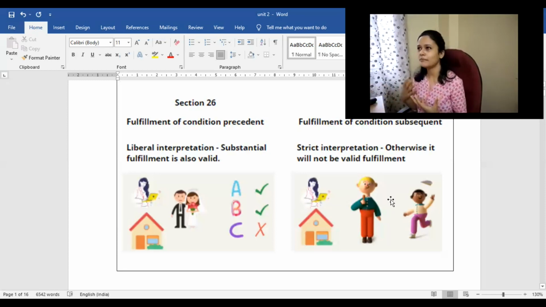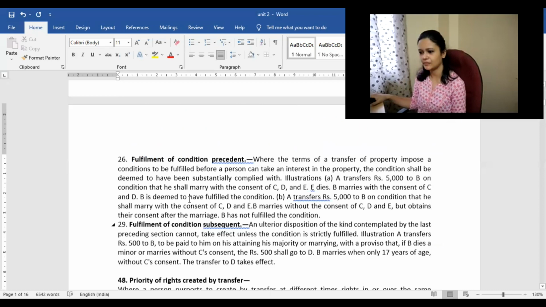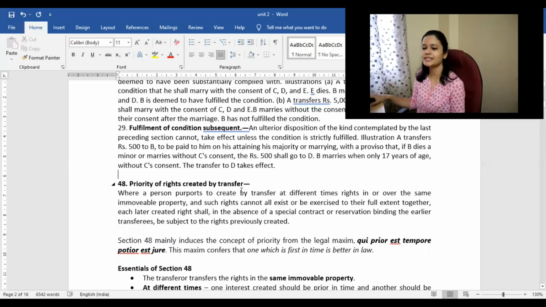So it does not matter if it's a lease agreement on the one side and a sale deed on the other side. A sale deed obviously is superior, as you are giving absolute ownership. But even in such cases, we are going to consider priority of rights. We are not going to see how many rights were transferred or what was the amount involved in the transfer and other stuff, but rather we are going to see whose right was created first. That is nothing but the concept of priority of rights created by various types of transfers.